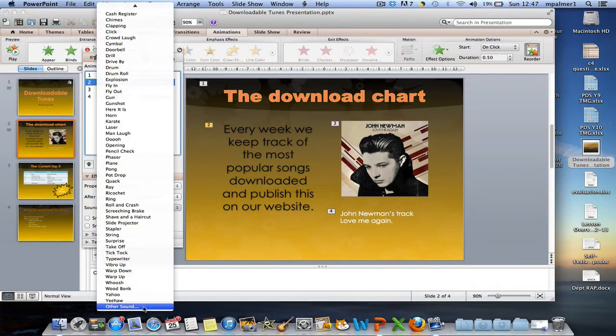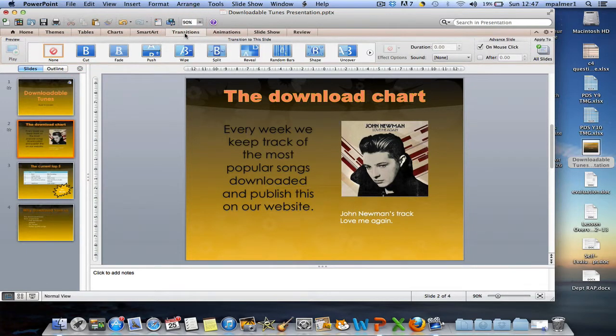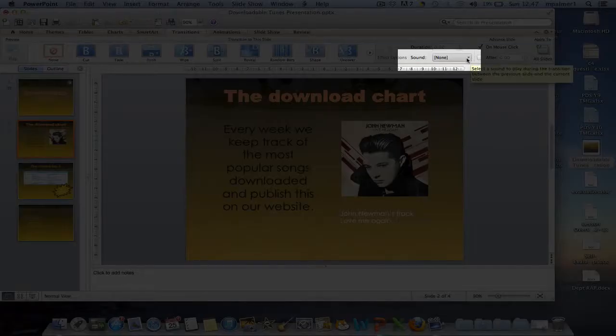By selecting other sound, you can even attach a sound effect that you might have downloaded from another website. You can also do this on the transitions option, so a sound effect will play in between or at the start of a slide that you've created, and that can be done using the drop down menu here.